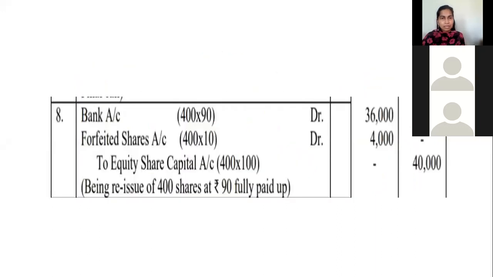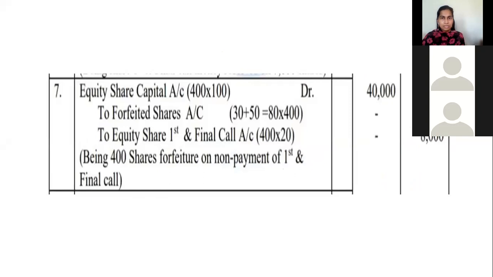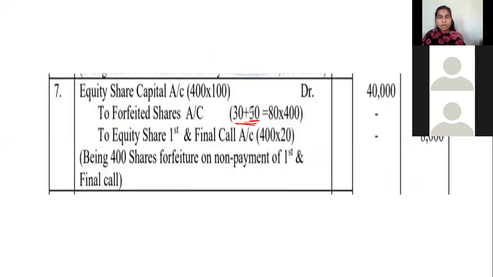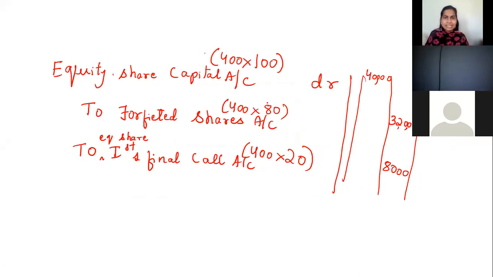Please write it, like this. Many students have doubt: what is this? Is it necessary to write? Students, it is not necessary to write this. I had just written this for your understanding. Why did it come 50 plus 30? How did it come? I will just explain it to you all. You don't have to write it, but for your understanding, I will just write it. 50 plus 30, how did it come? One second. Yeah, please write it, students.